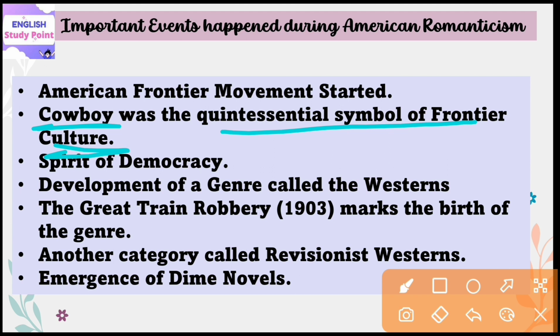And also there was a development of a genre called the westerns. This is also called the American western genre, which is a most popular Hollywood genre that appeared from the early 20th century to the 1960s. In this genre, myths of the western part of America were depicted in fiction as well as in films.